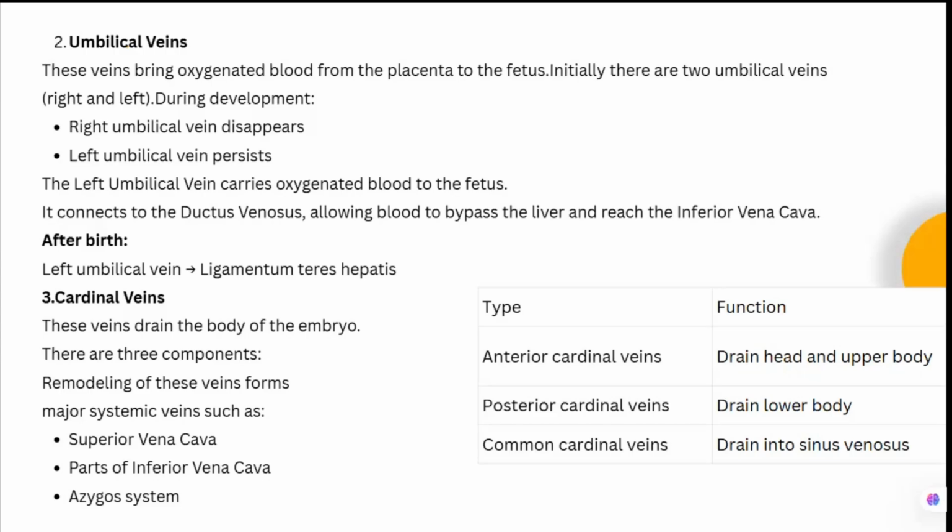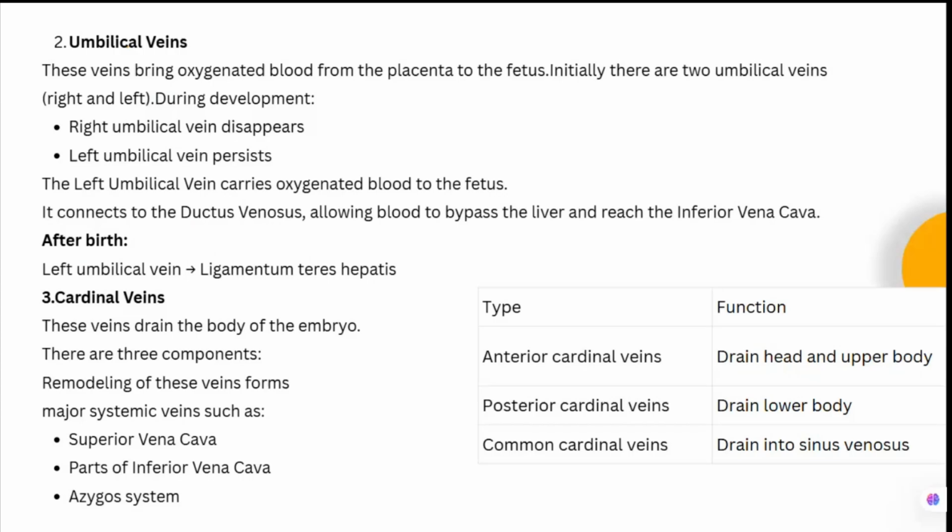The left umbilical vein will become the ligamentum teres hepatis. Okay, this is also asked. So all these particular things are SBA. So left umbilical remains, right is already disappearing. This left umbilical vein will form the ligamentum teres hepatis. Then third is the cardinal vein. So we have seen the vitelline veins, we have seen the umbilical veins, and third is the cardinal veins.